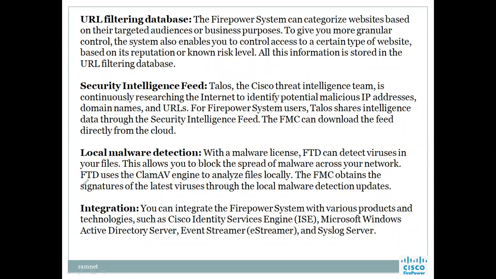And the next, local malware detection. With a malware license, FTD can detect viruses in your files. This allows you to block the spread of malware across your network. FTD uses the ClamAV antivirus engine to analyze the files locally.